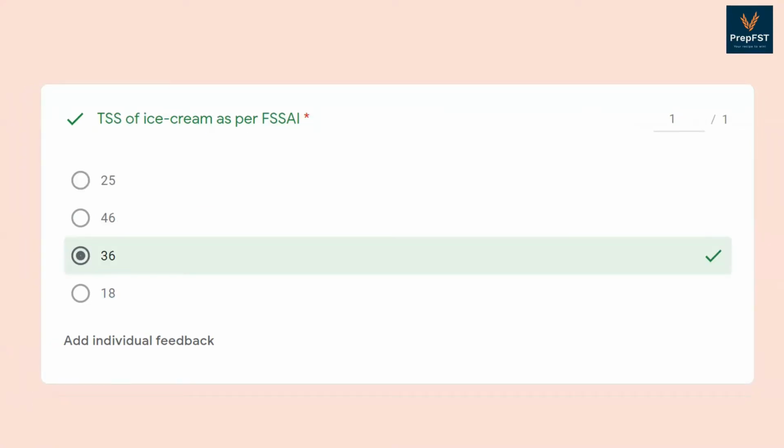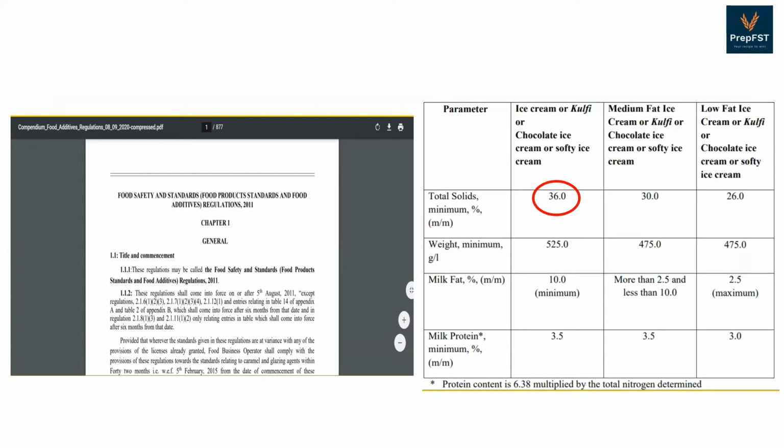Coming to the next question, TSS of ice cream as per FSSAI is, the answer is 36. You can also find other values such as percentage fat, percentage protein or TSS of other milk and milk products in the PDF uploaded by FSSAI on their website as shown in the picture on your left. So as per these regulations, the TSS of ice cream is 36.